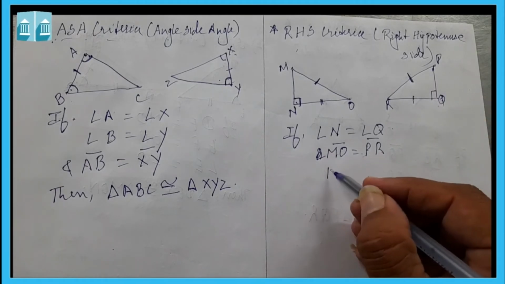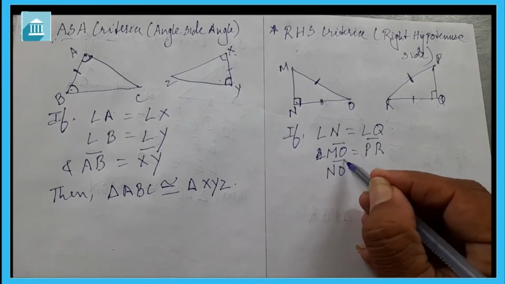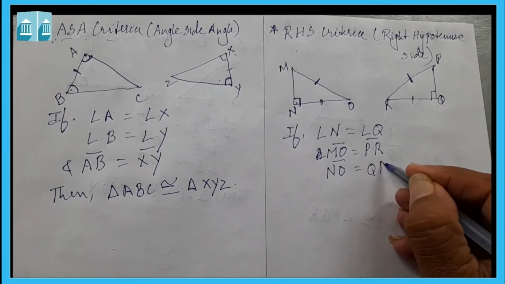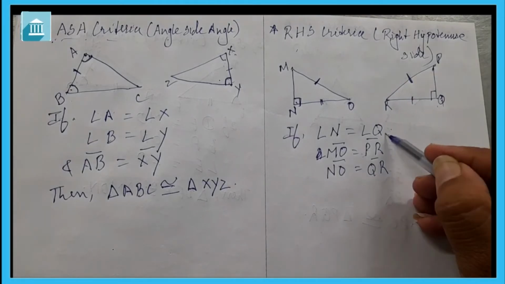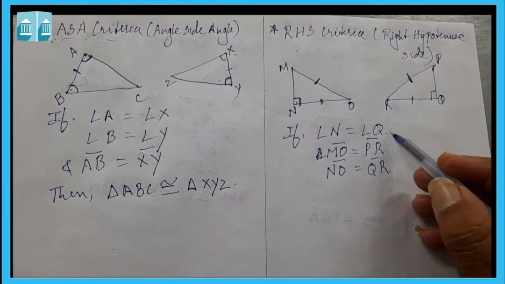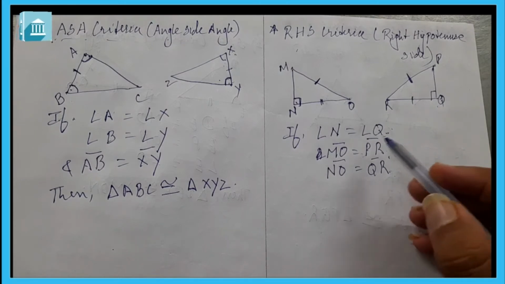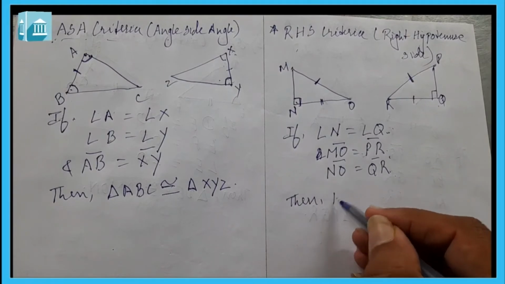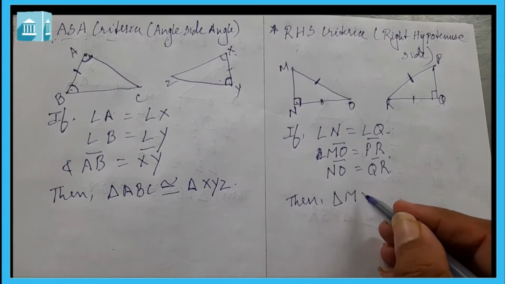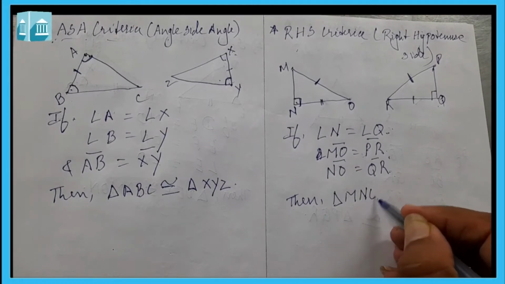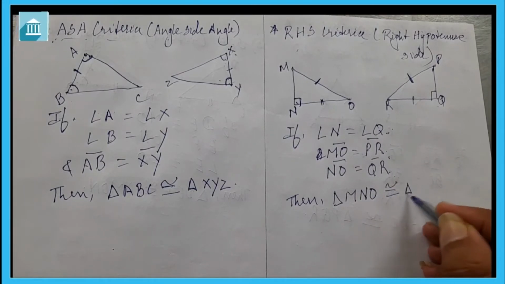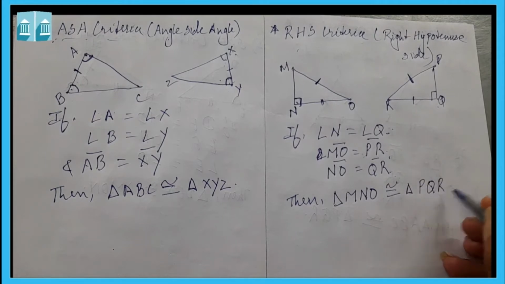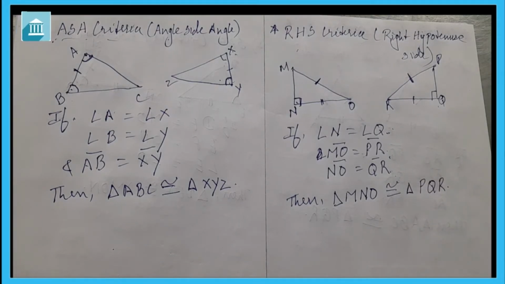If NO is equal to QR, that is right angle, hypotenuse and side. One right angle, one hypotenuse and one side. If these three are equal, then we can say that triangle MNO is congruent to triangle PQR.